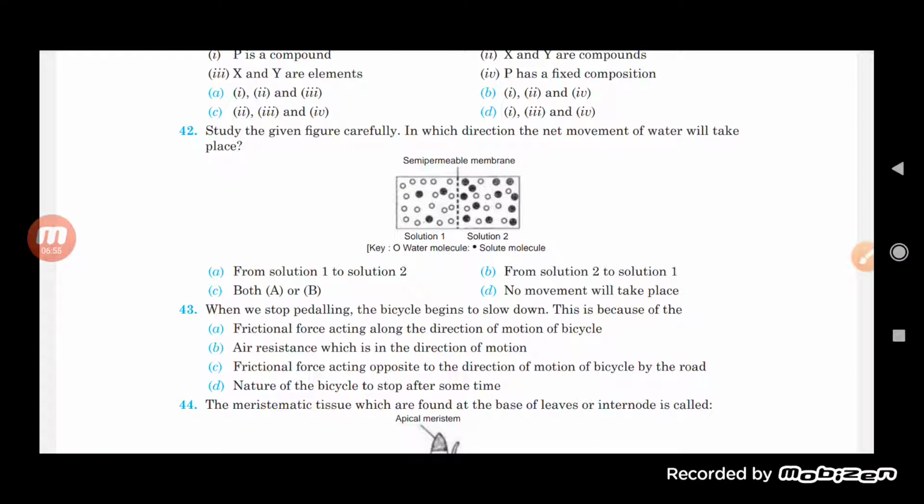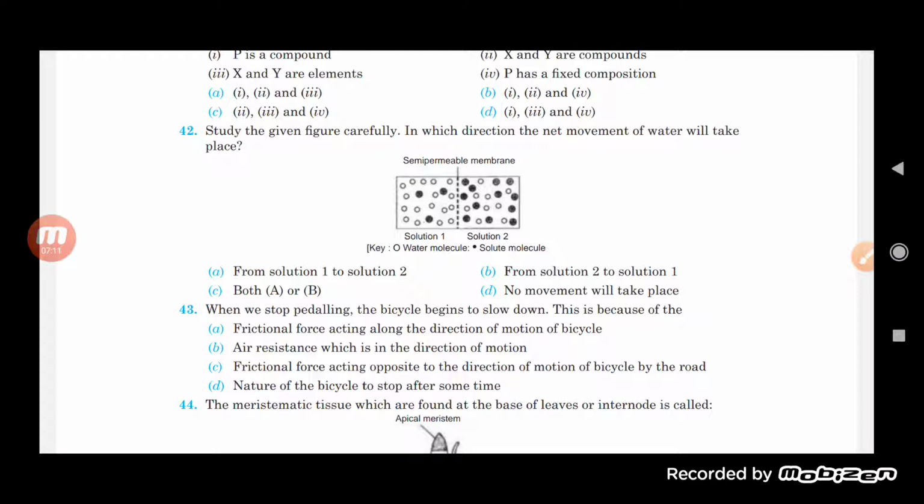In question 42, study the given figure carefully. A figure is given here and we have to understand in which direction the net movement of water will take place.